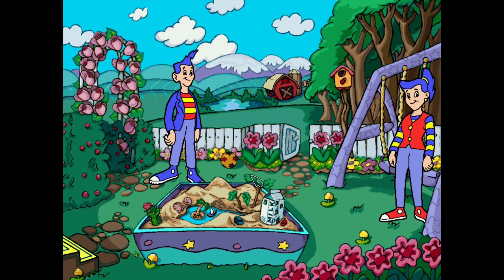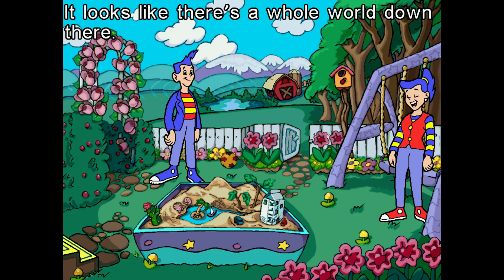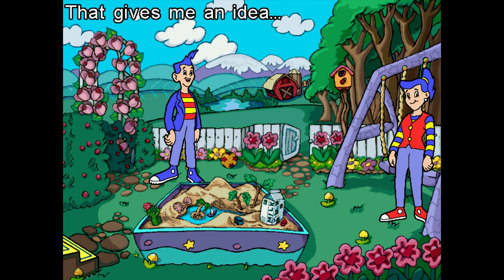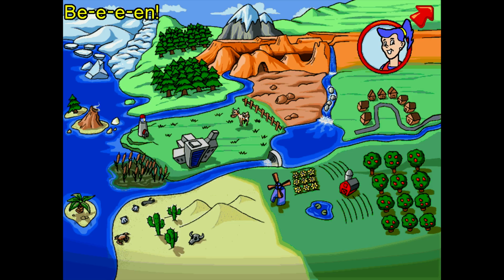So we also have this and this to check out. It looks like there's a whole world down there. That gives me an idea. Let's play hide and seek. I'll hide.